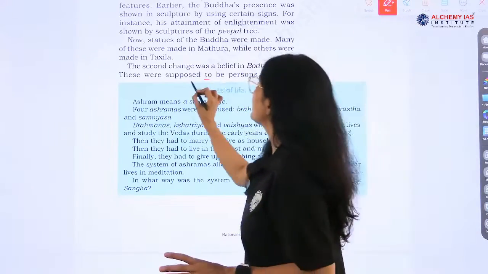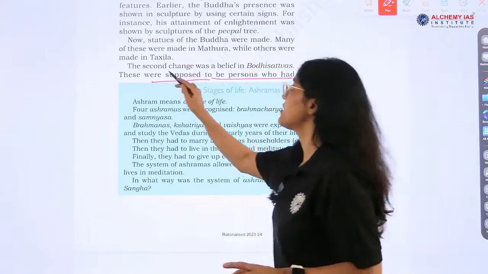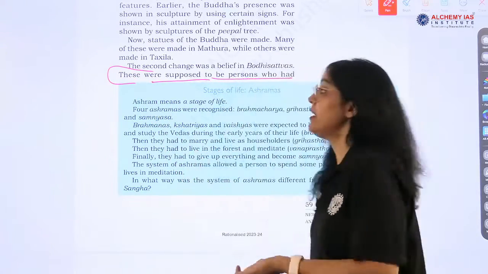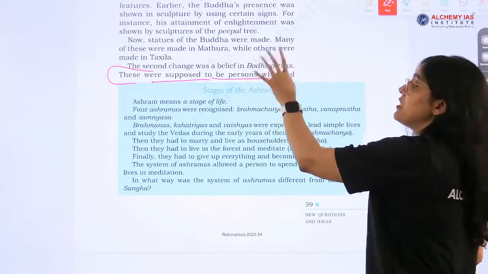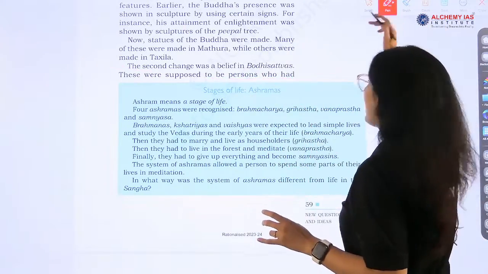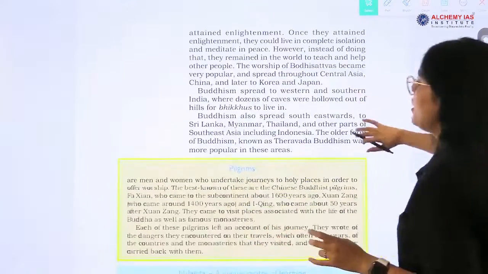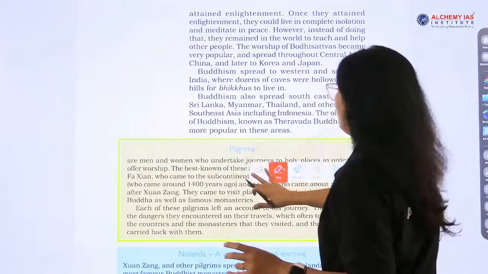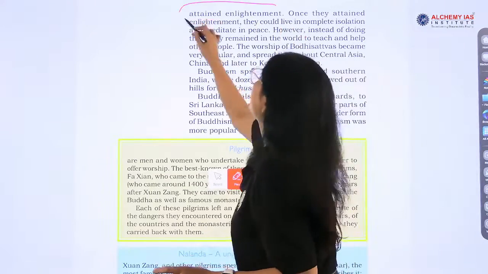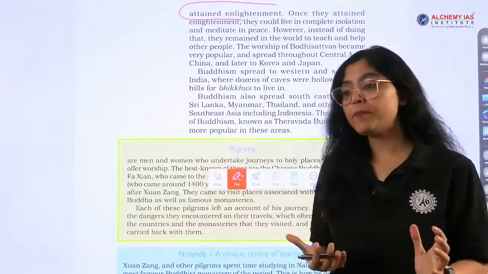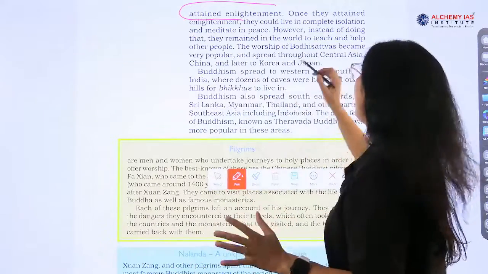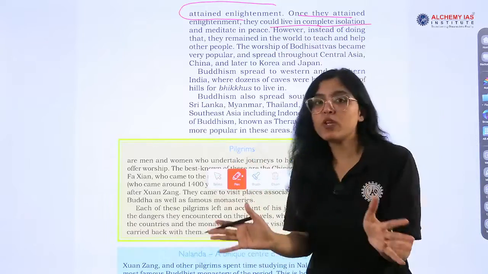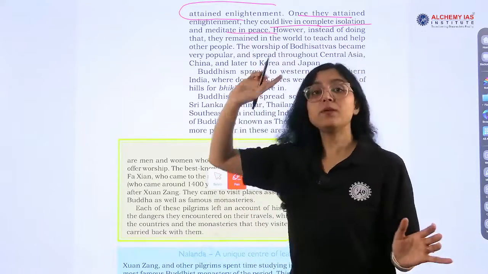So these were supposed to be persons, NCERT is giving us a proper definition which is asked in UPSC, these were supposed to be persons who had attained enlightenment. So bodhisattvas are the people who attained enlightenment, and once they attained enlightenment, they could live in complete isolation and meditate in peace, right?